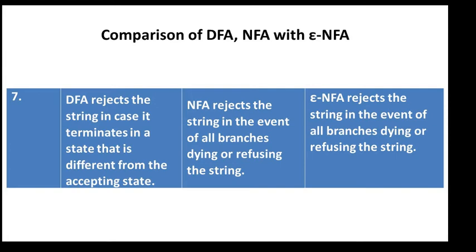Whereas an NFA rejects the string in the event that all branches die or refuse the string. NFA can reject any string in any branch or in any state. And epsilon NFA is also the same, it rejects the string in the event of all branches dying or refusing the string.